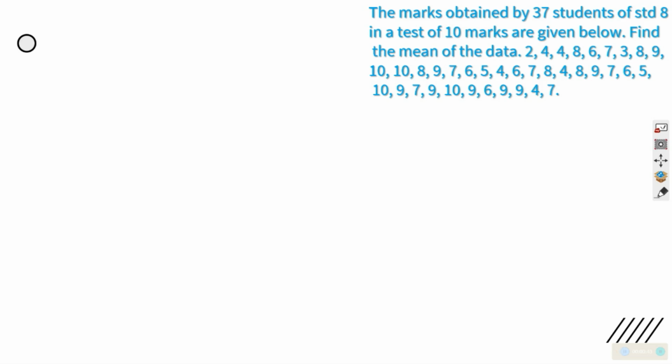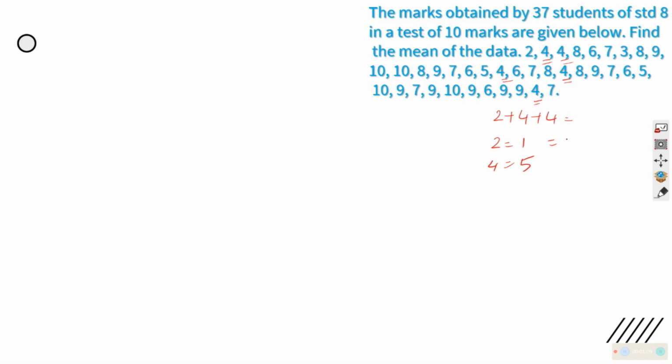We know that we have to total the marks of all 37 students. So we can simply keep on adding 2 plus 4 plus 4 plus, boring. Or you can find out how many 2's are there. 1 is there. How many 4's are there? We have to count. 1, 2, 3, 4, 5. 5 are there.